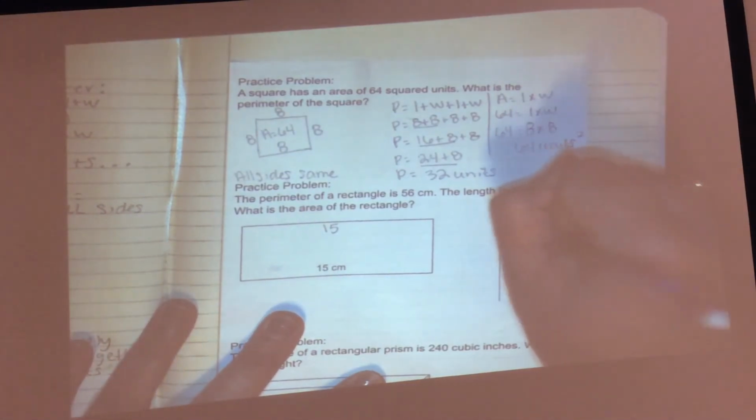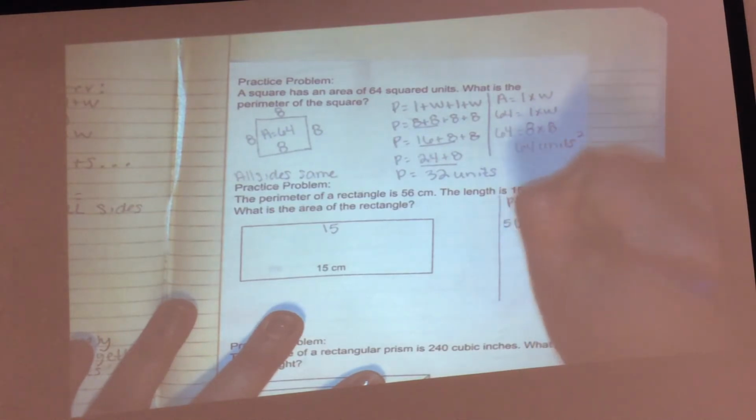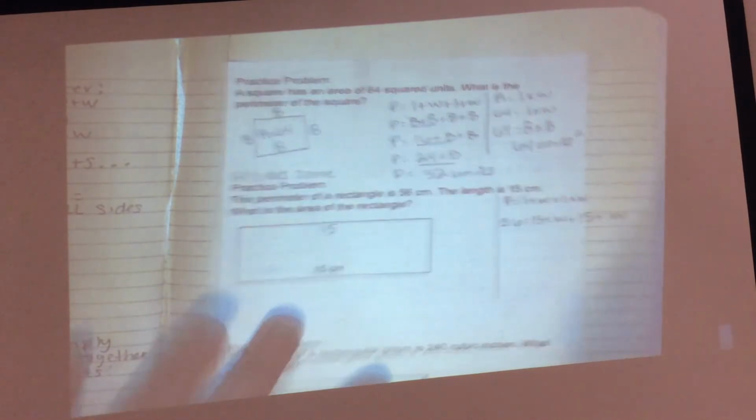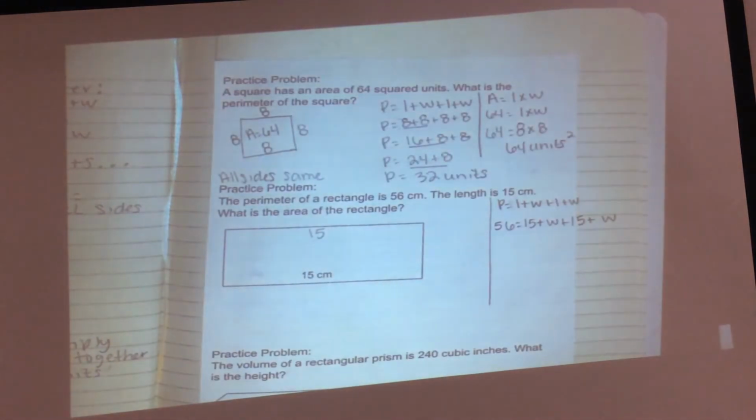Do I know a width yet? No. Okay. Do I know my length? Yes. Do I know my width? Nope. Okay. Any ideas what I'm going to do from here? 15 plus width. Can I add 15 and W? No. Nope, not the same. What am I going to do, Della?